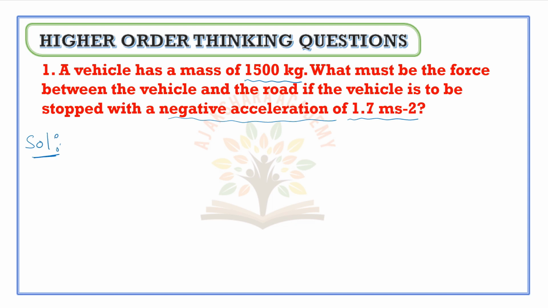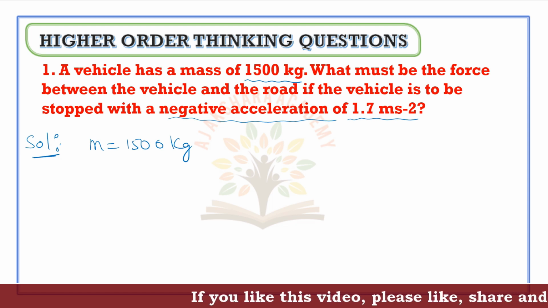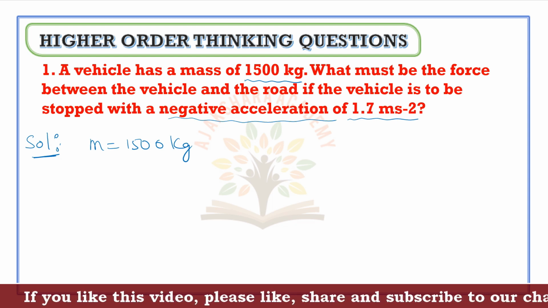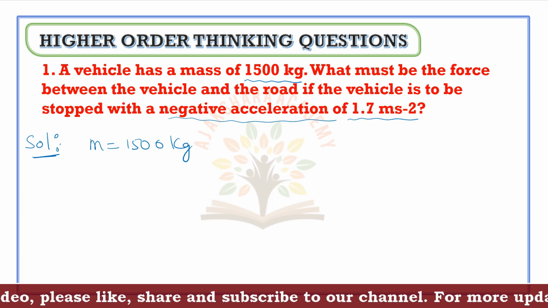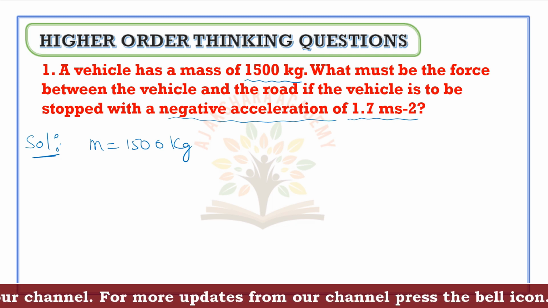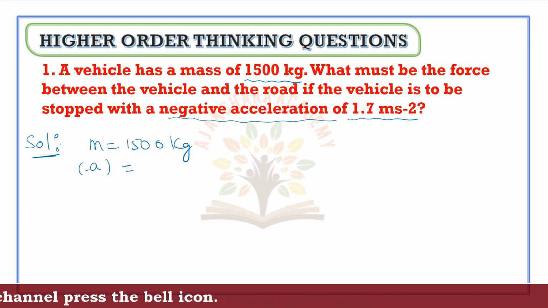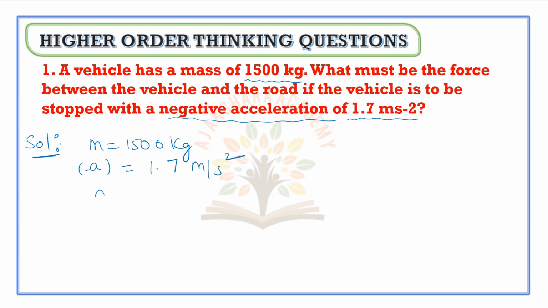Given mass of the vehicle m is equal to 1500 kilogram and they have given negative acceleration as 1.7 meter per second square. So acceleration, we are taking as a is equal to minus 1.7 meters per second square.